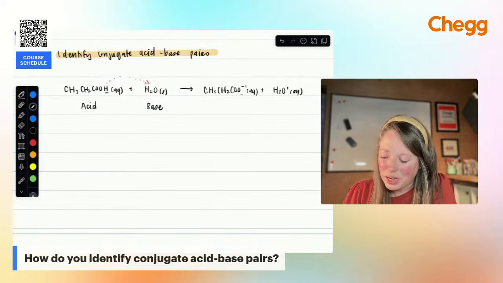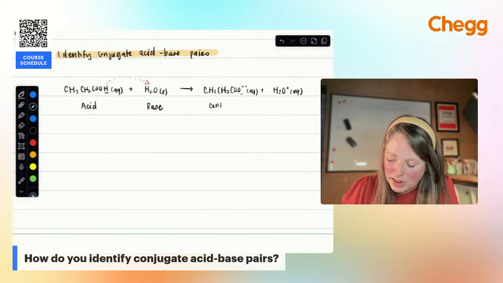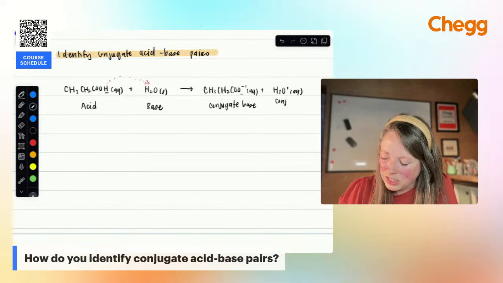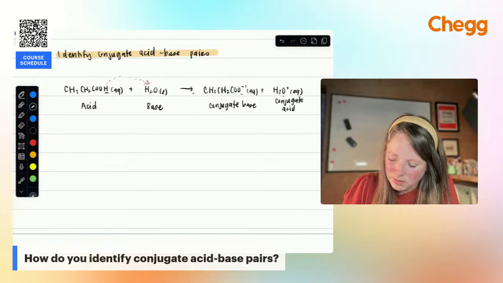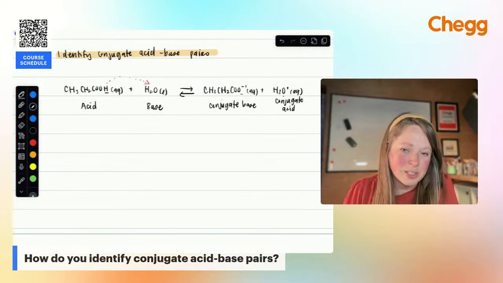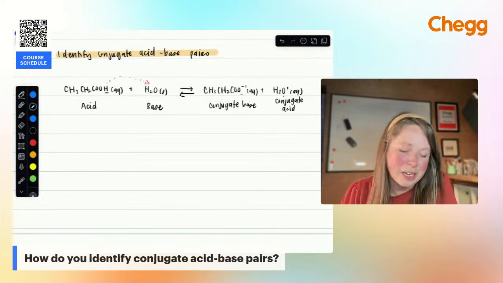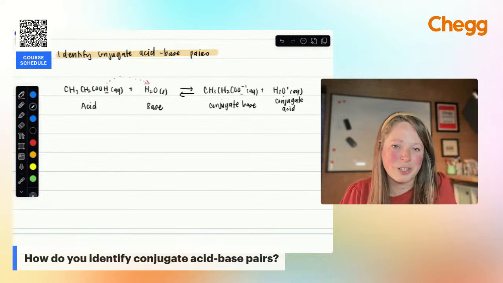The acid becomes the conjugate base after it loses its proton. The base becomes the conjugate acid. The nice thing is you can also look at the reverse reaction. The conjugate base, guess what? It acts as a base. It is going to gain an H to become the acid. So it goes both ways, just a good way to double check.